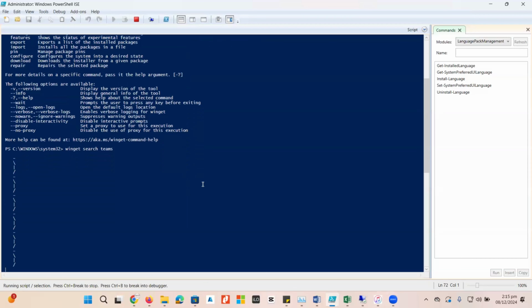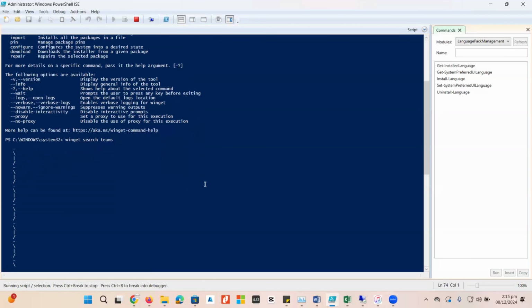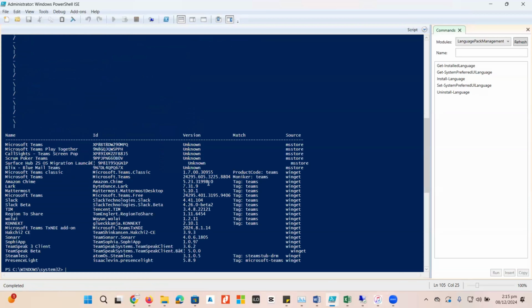After typing the command, here we go. It will show the results about Microsoft Teams. Here you can see all the detailed information is available about Microsoft Teams.